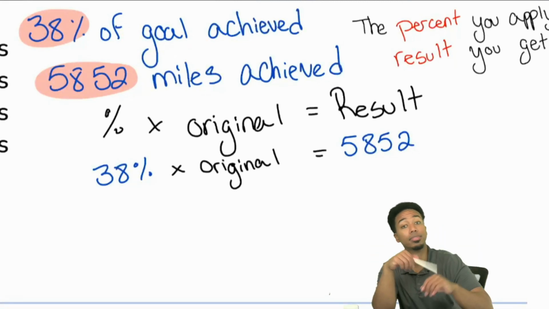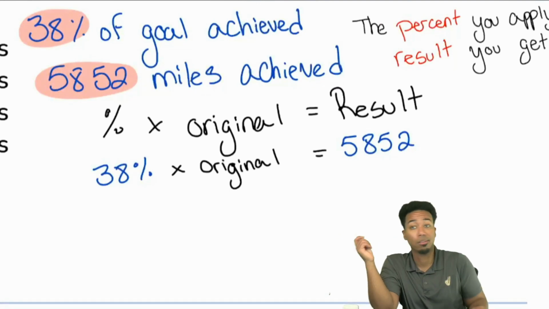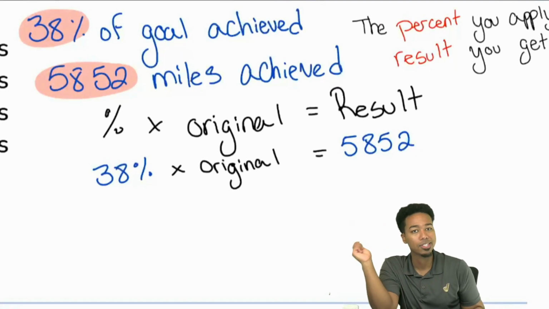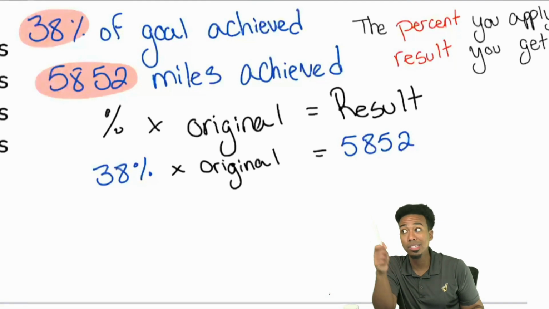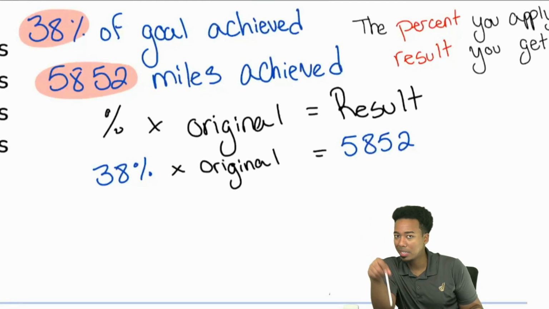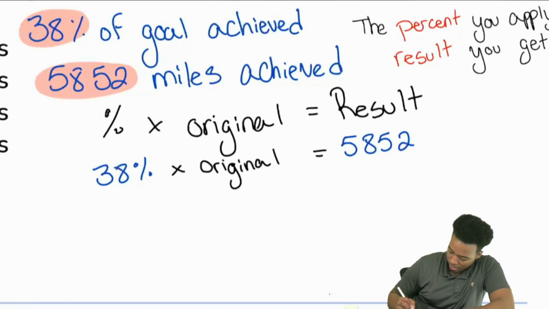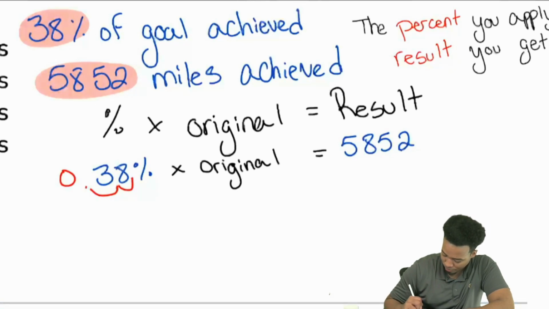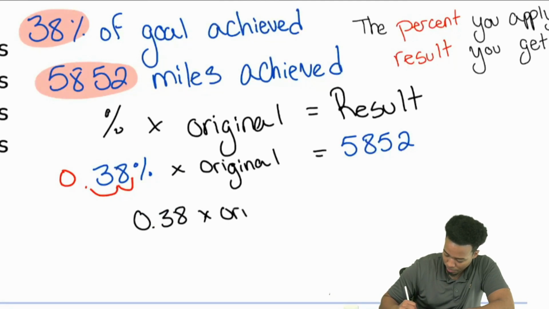Okay, great. So all we got to do is just solve this equation. We're done. That's all we have to do. First thing we need to do though is, everybody, 38%, we got to turn that into a decimal. How do we do that? Right, 0.38. We take the decimal and we move it to the left 2 times. 1, 2. So 0.38. So we have 0.38 times the original